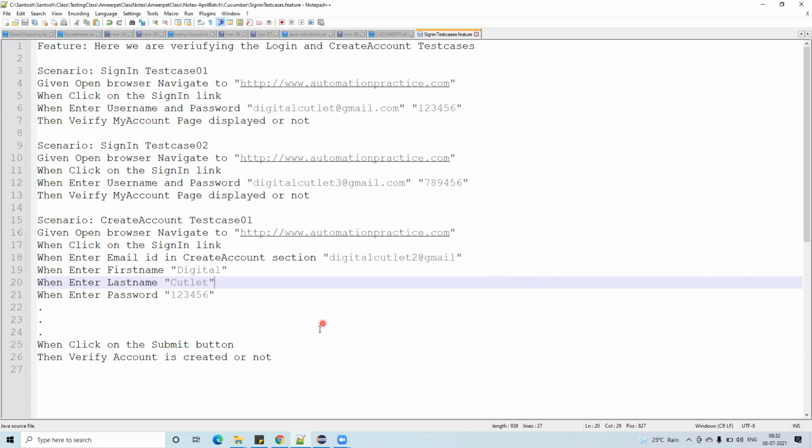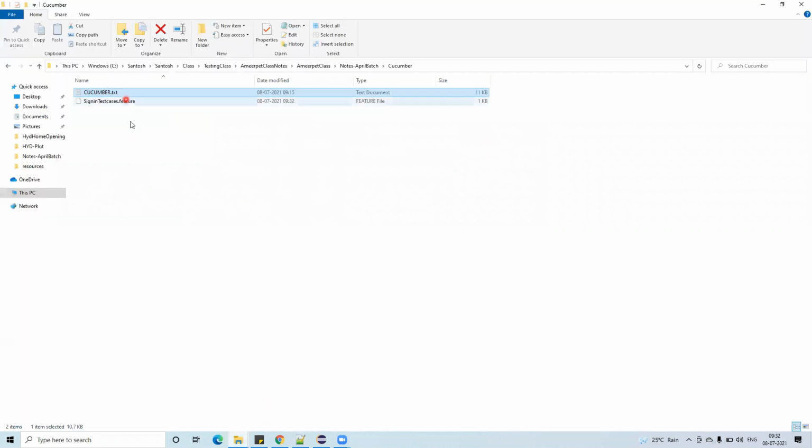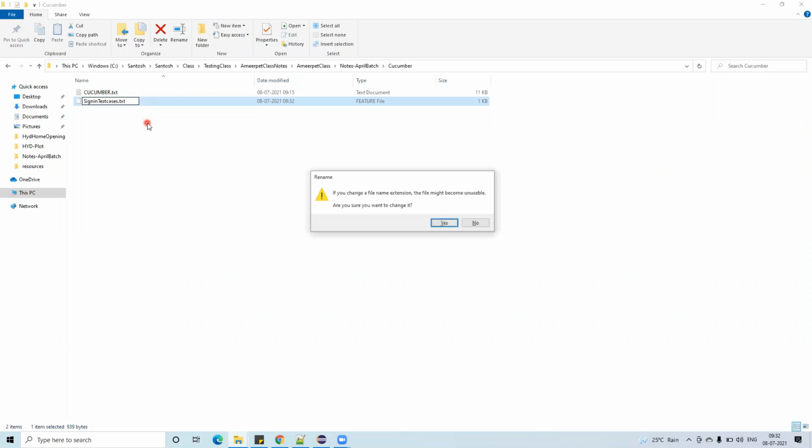Assume that you have given .txt unfortunately, like this. See here, you have given .txt, and now you think, oh my god, I have given the wrong one. If you want to correct that, just click on rename. If you don't provide feature, Cucumber doesn't understand. If you provide the feature extension, then Cucumber understands. So just try to understand this concept.